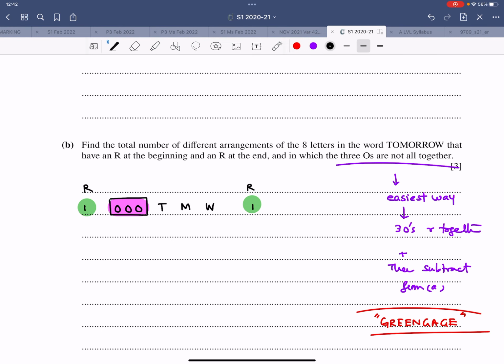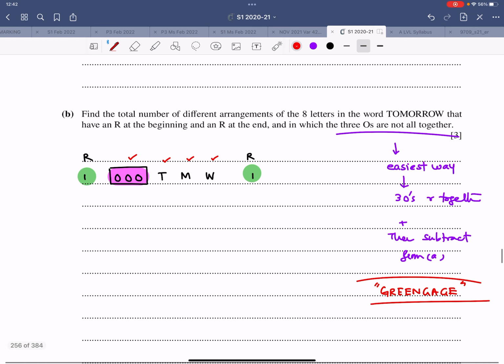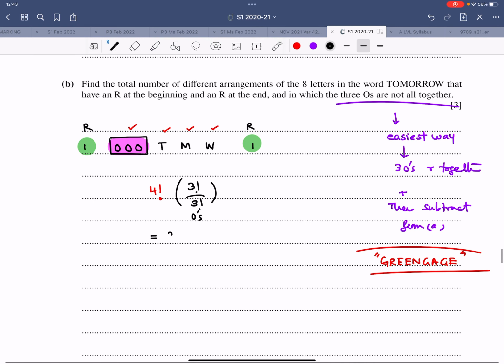Now 1, 2, 3, 4, that is 4 factorial. What is happening inside the box? Nothing is happening, because 3 factorial divided by 3 factorial for the O's, so nothing is happening. So therefore this answer comes out to be 24. That is the answer for the first part.